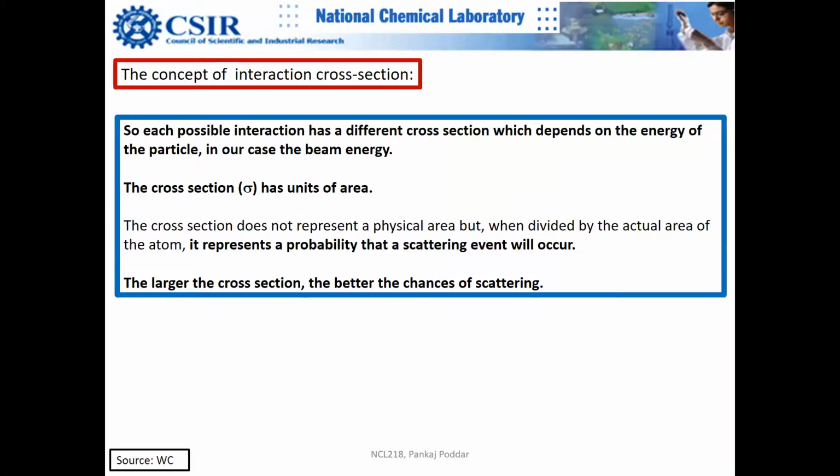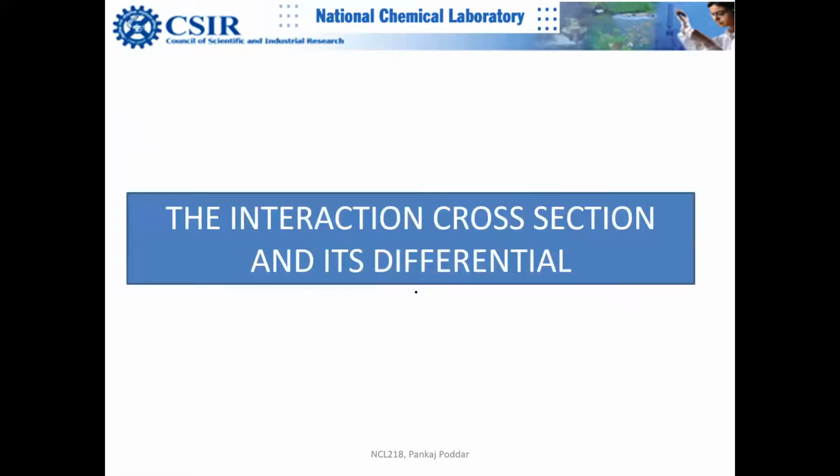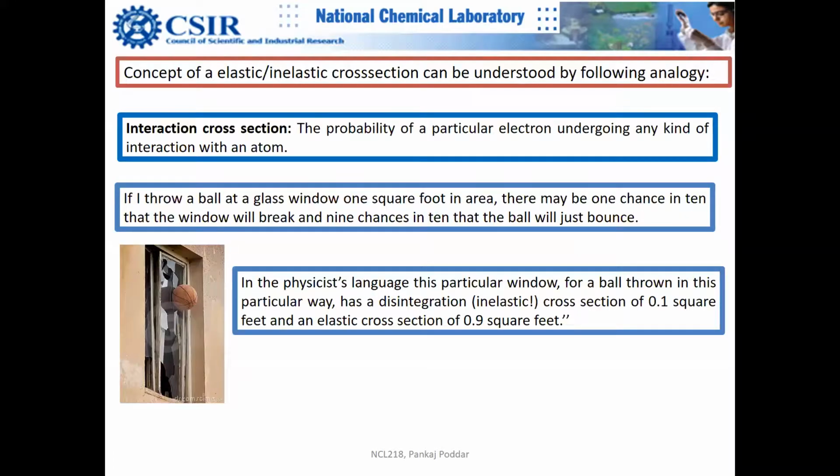And this has a unit of area, pi r square. So it represents the probability that a scattering event will occur. Let us understand this from the following concept. I think this is closer to our day-to-day experiences. I always teach it through this example.